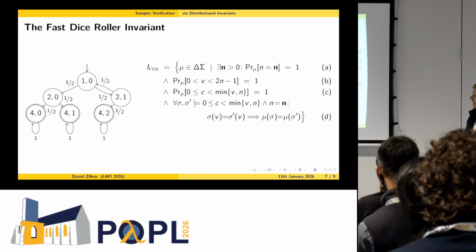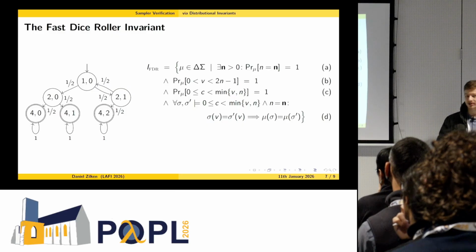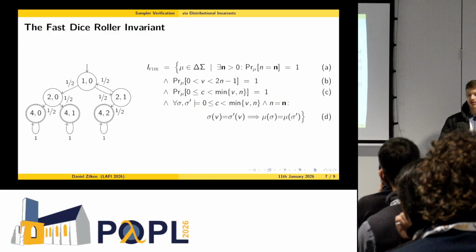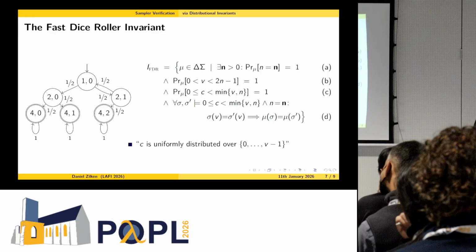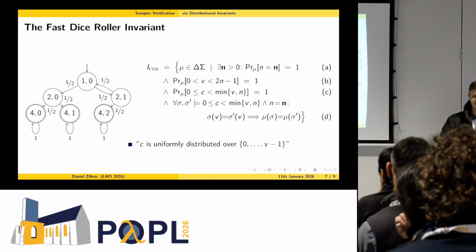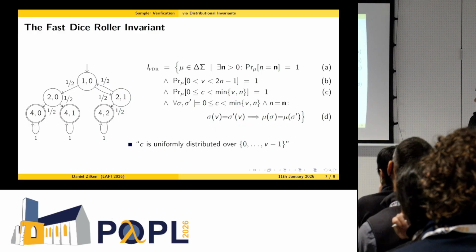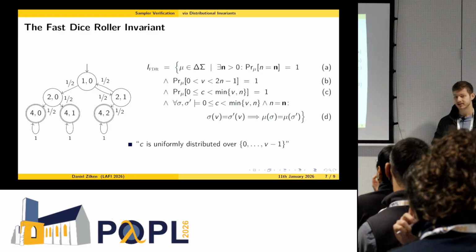Here A, B, and C are basically reachability conditions. So they tell us only the states that you can also see in the Markov chain are reachable. Then we have this condition D, which is really at the heart of the fast dice roller, because this basically expresses that the variable C is at all times uniformly distributed over 0 up to v minus 1. So this is kind of the most important condition, because then on termination we can conclude that v is greater or equal to n, but C is smaller than n, and then we can really have that C is uniformly distributed in the right interval.